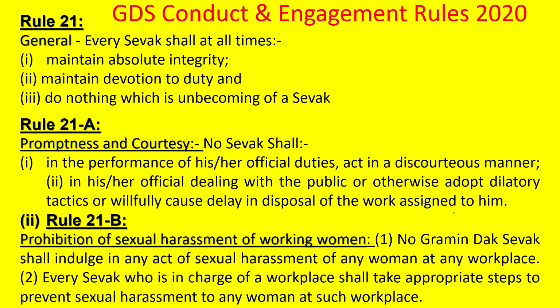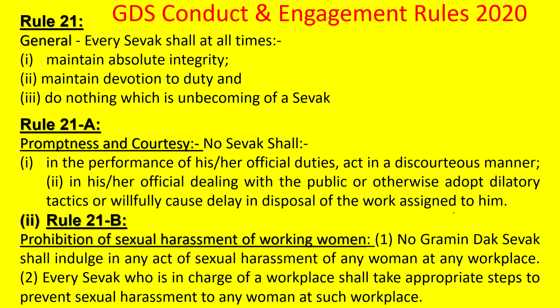First one is every sevak shall at all times maintain absolute integrity, that means honesty and integrity. Rule 21(1) is maintain absolute integrity. 21(2) is maintain absolute devotion to duty. That means he should do his duty with absolute devotion. And the third one, rule 21(3), is do nothing which is unbecoming of a sevak. That means unbecoming of a government servant, like that. In the CCS conduct rules we will see. Here it is unbecoming of a sevak.